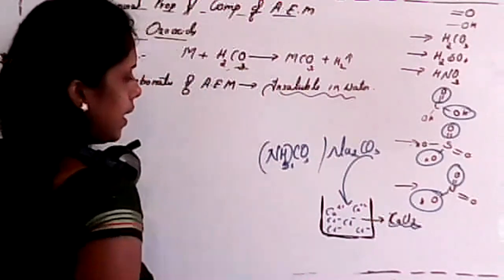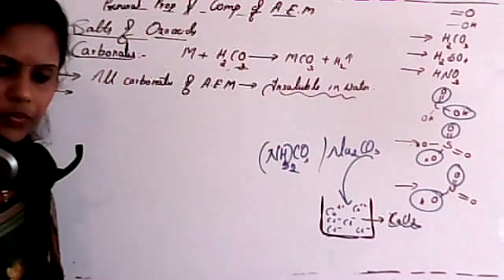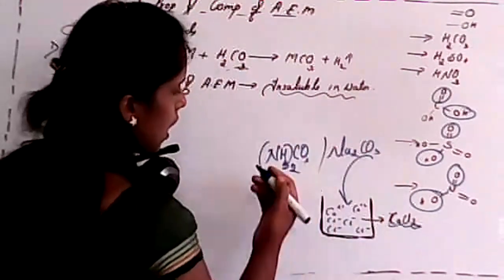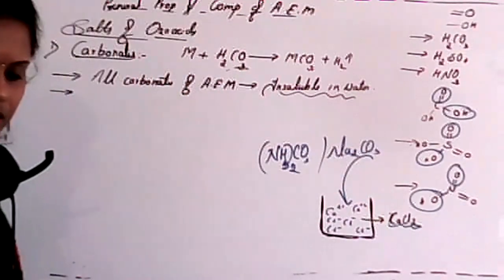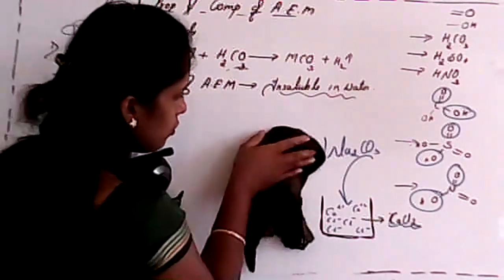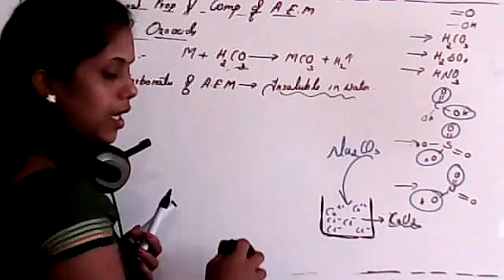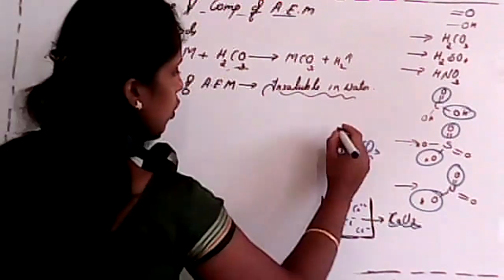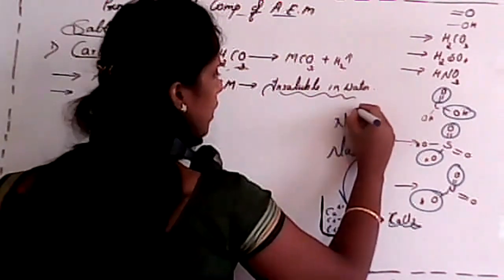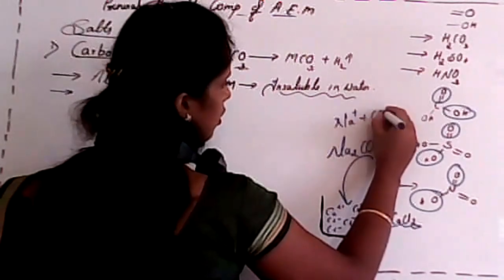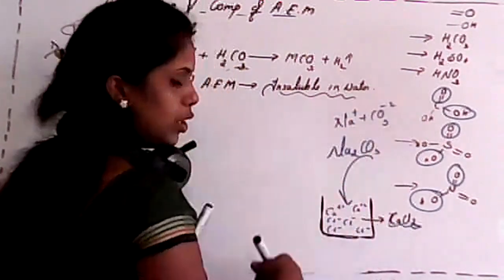Which product may you get, student? I'm introducing sodium carbonate or ammonium carbonate, or else I'll consider only sodium for convenience. Ammonium carbonate works as well. Sodium carbonate will split into sodium ions and CO3 2- when we add it into water.